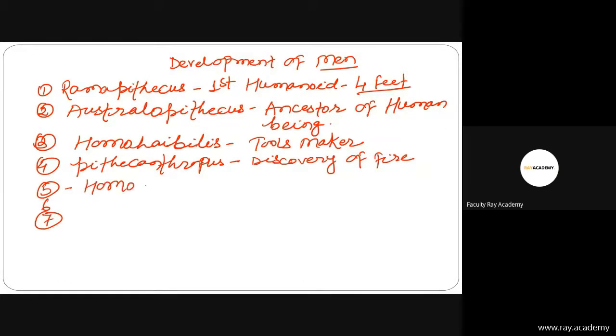Homo sapiens you will cover in biology, please keep that in mind. Then 6 is also Homo sapiens, then 7 is Homo sapiens, and the present human being is related to Homo sapiens. These are the 7 key stages of the development of human beings, so please keep them in mind.